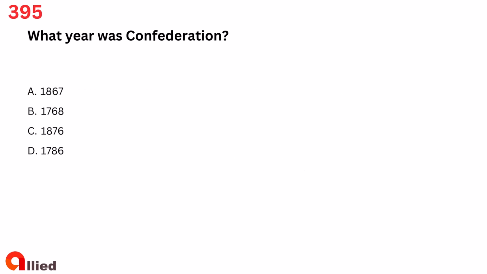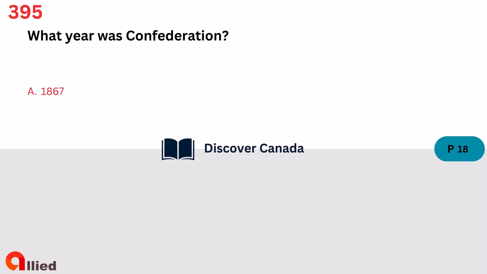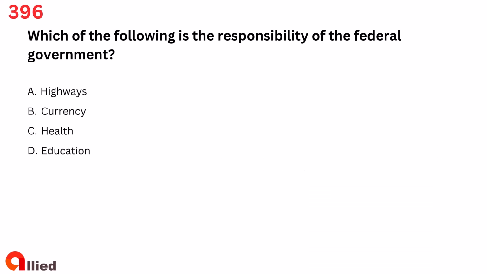Question 395. What year was Confederation? A. 1867. B. 1768. C. 1876. D. 1786. The answer is A. 1867.